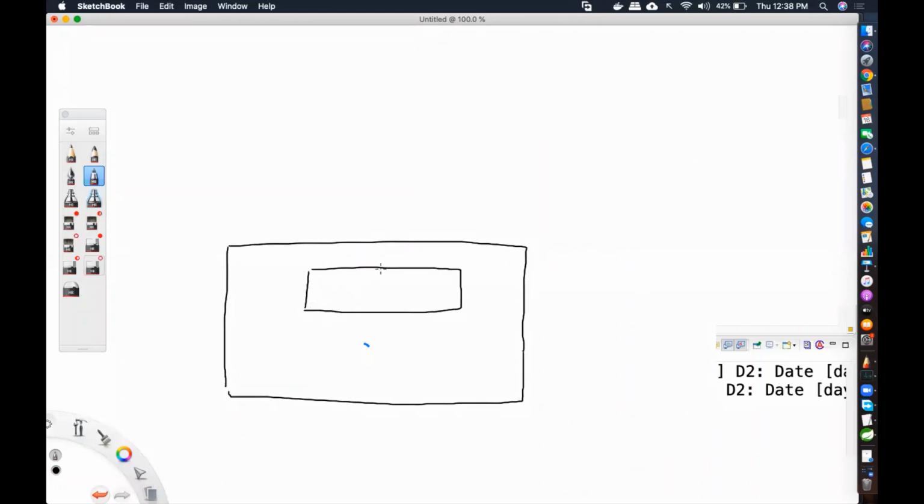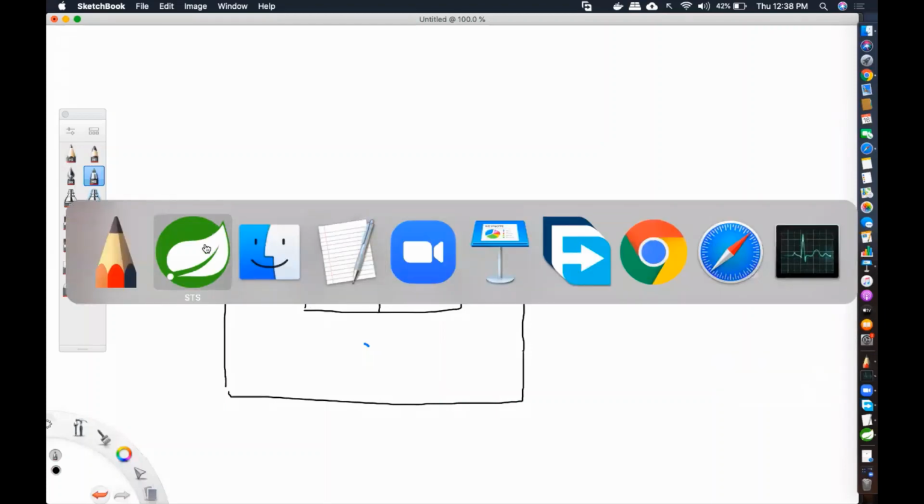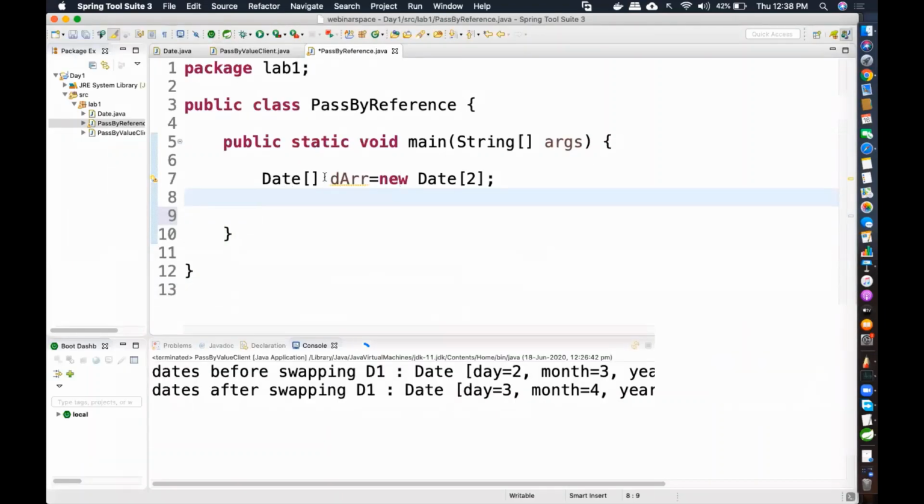Okay, which is having two size, 0 and 1. So maybe this array is somewhere in memory, somewhere at 100 location or something. So this will point to actual date objects. So this is that array that is being created. Inside that, what can you store? Array is homogeneous elements. Only date types you can store.